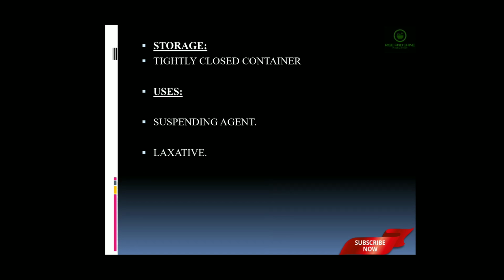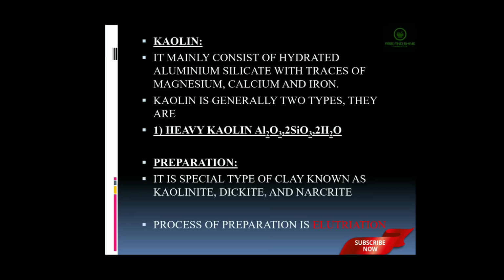The next official compound is kaolin. Kaolin mainly consists of hydrated aluminum silicate with trace amounts of magnesium, calcium and iron. Kaolin is generally of two types: one is heavy kaolin, another is light kaolin.